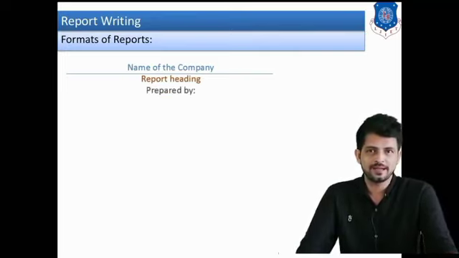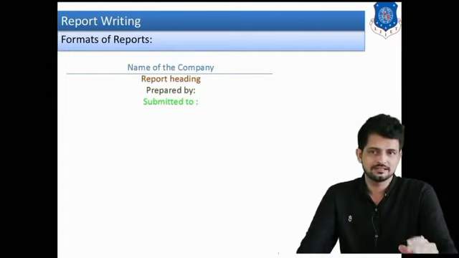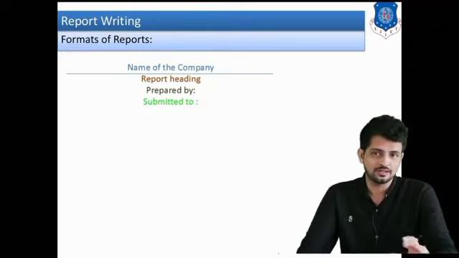Then, who is preparing that particular report? Prepared by: we have to write the name of the person who is preparing the report. Submitted to: whom we are submitting it to. One thing you have to make clear is that in this type of report format, we have to write each and everything in the center. We have to mention all the details as given in this format.